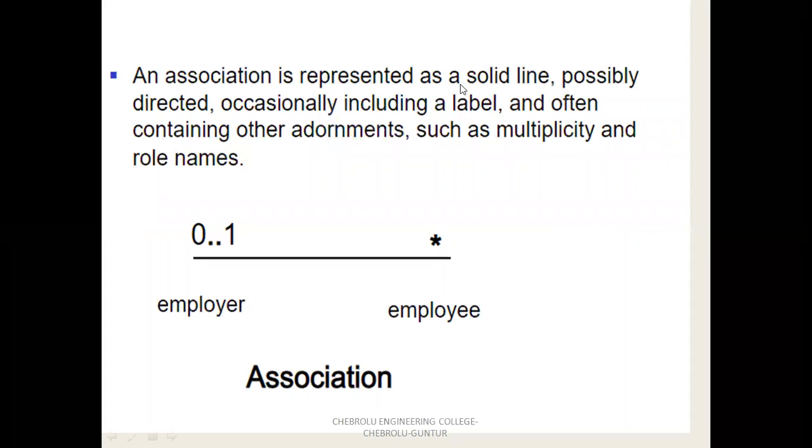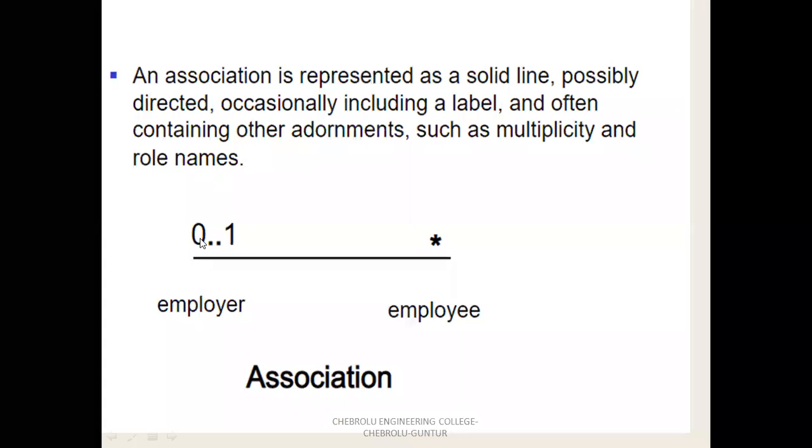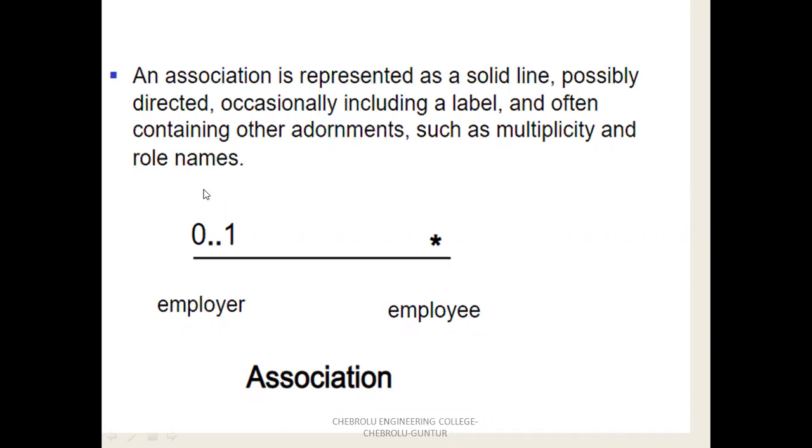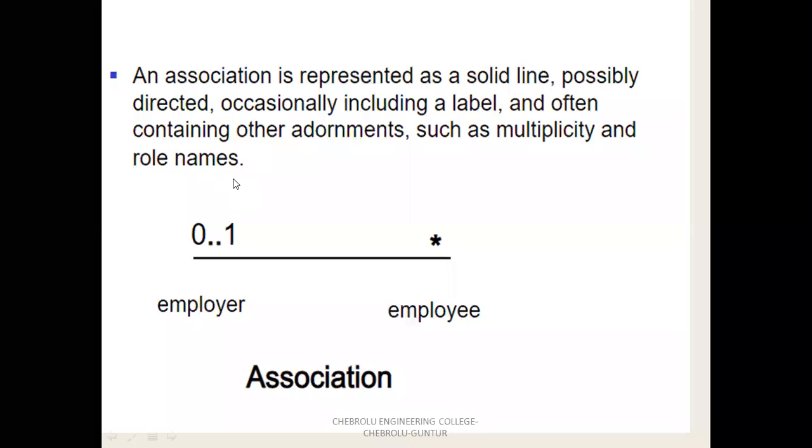The association is represented by a solid line, possibly directed. If required, you use a directed line. It occasionally includes labels and often contains other endowments, that is, the ends of the symbol. Endowments such as the multiplicity and role names.